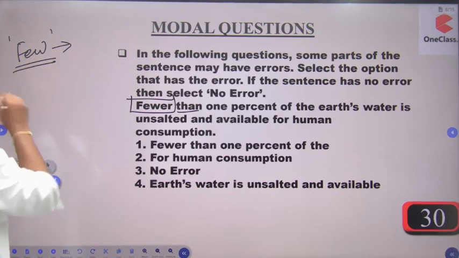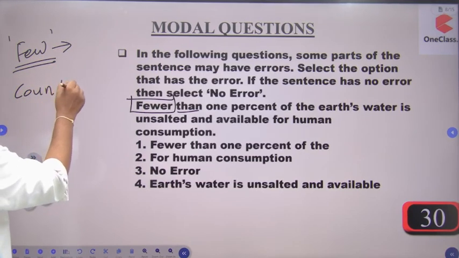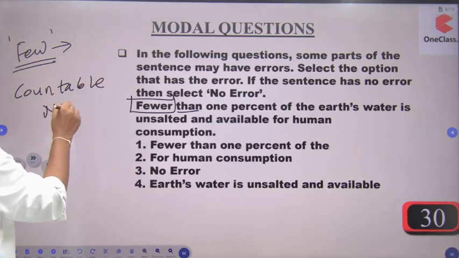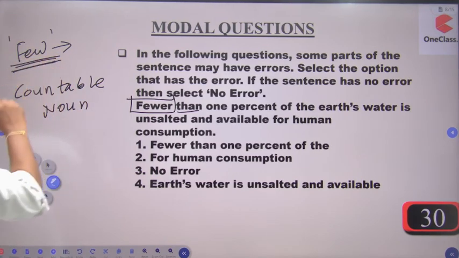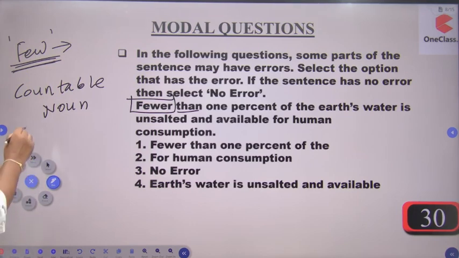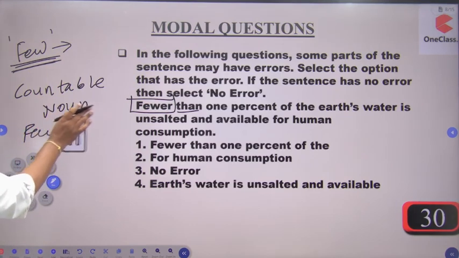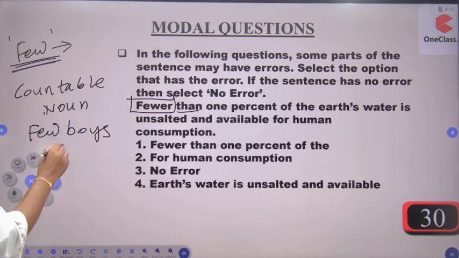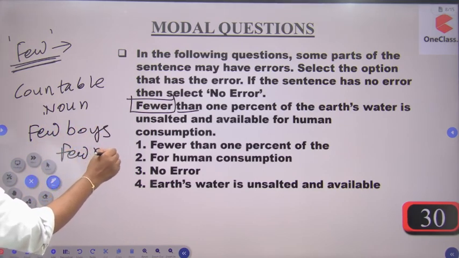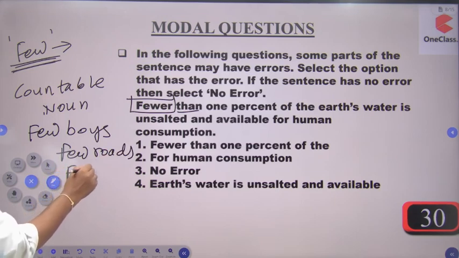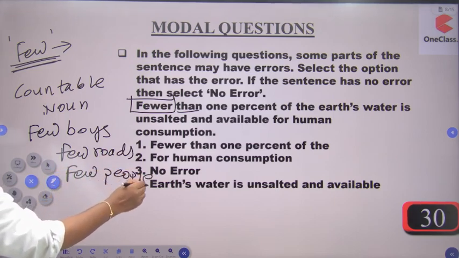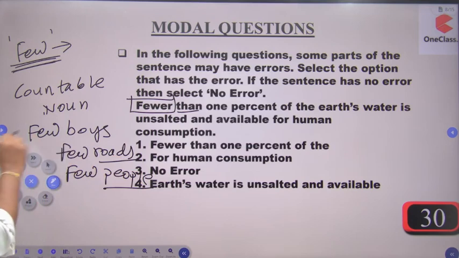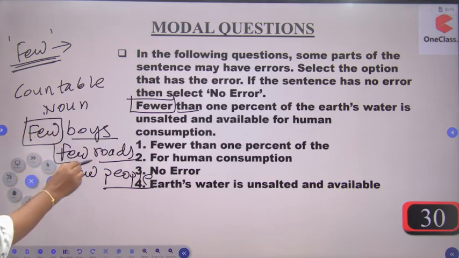Few कहाँ इस्तेमाल किया जाता है? Countable noun. काउंटेबल नाउन के साथ ही आपको few का इस्तेमाल करना है. You are to use few before countable nouns only. That means like this: few boys, few roads are there, few people are there. People is in countable form, roads are in countable form, boys are in countable form. That is why few can be used over here.